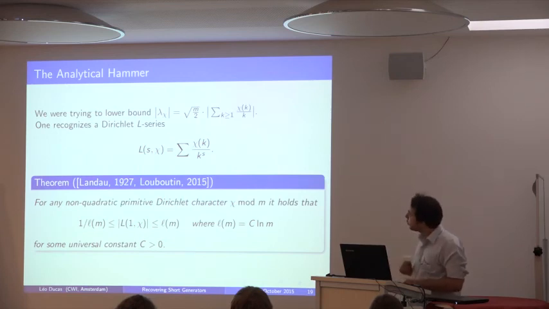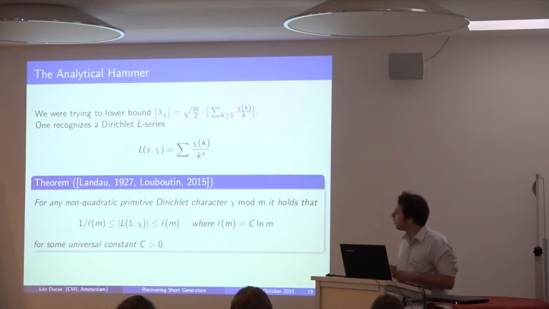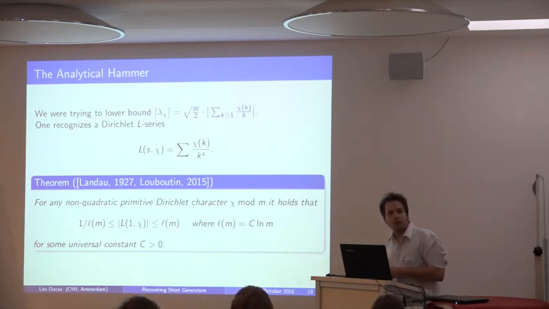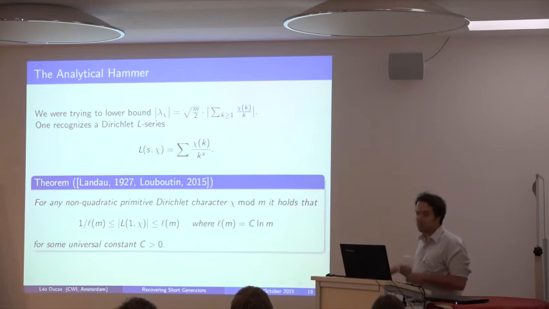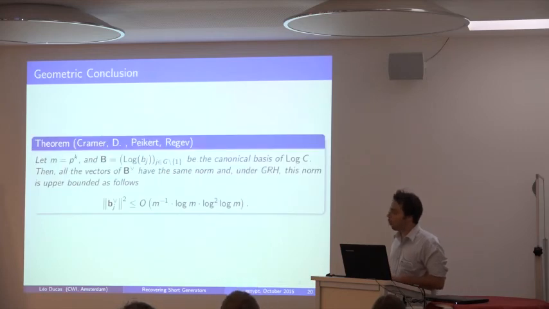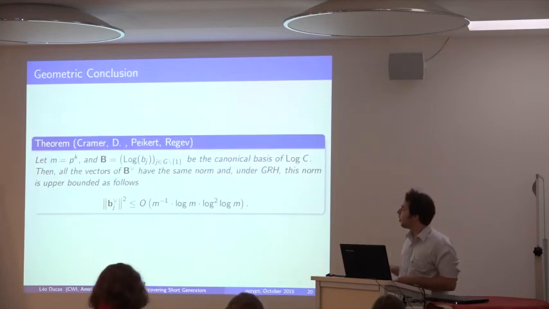Also, we've made the assumption that the characters are non-quadratic. Again, I'm not going to dig too much into this, but there are always at most 3 non-quadratic characters in that sum, and because there are not too many, it's not too much of a hassle. So if we plug all this together, we obtain what we want to obtain.